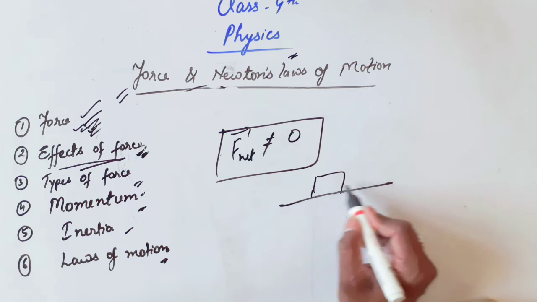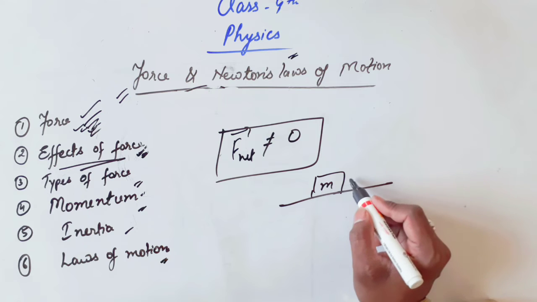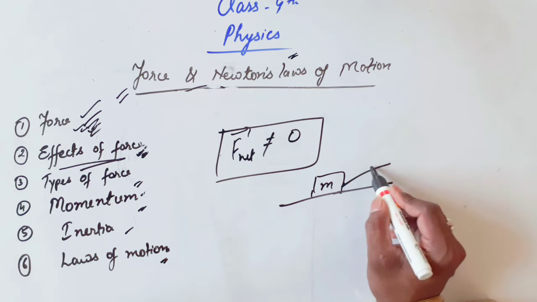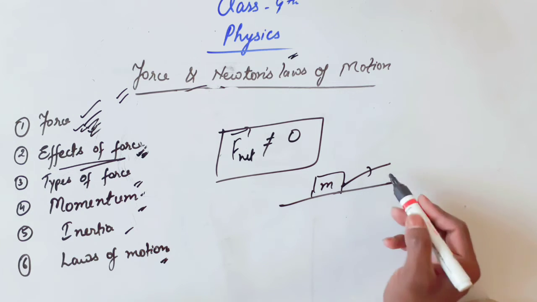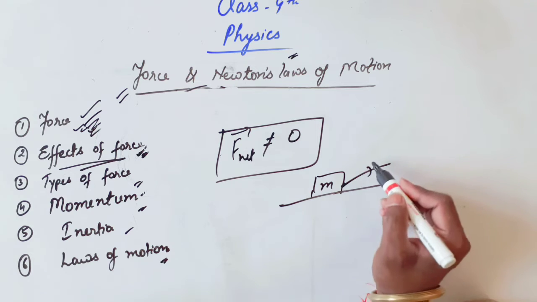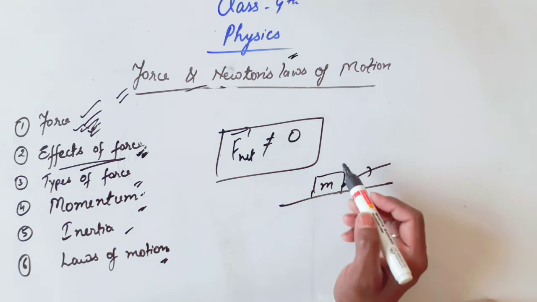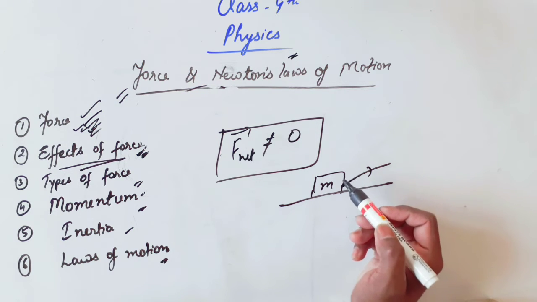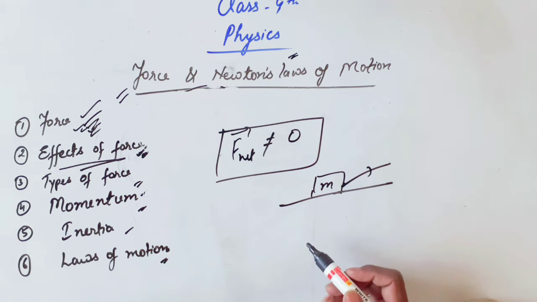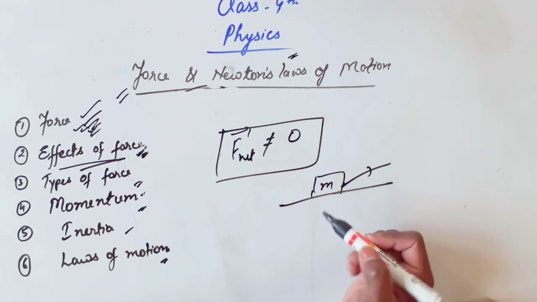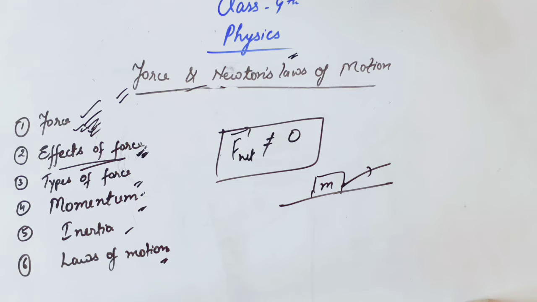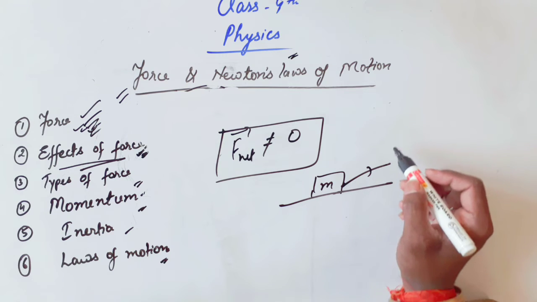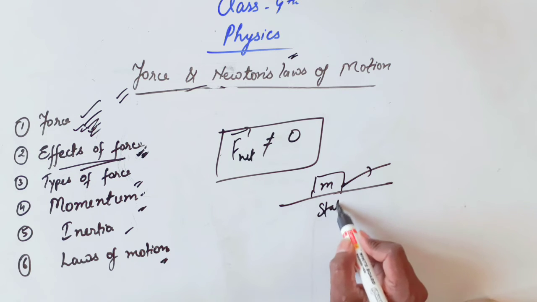Let us suppose this is a stationary body having mass m, and if we are pulling it in this direction, it will move. And this type of force is known as unbalanced force. So an unbalanced force can change the direction of a moving body, it can also stop a moving body, and it can also move a body which is in stationary position.